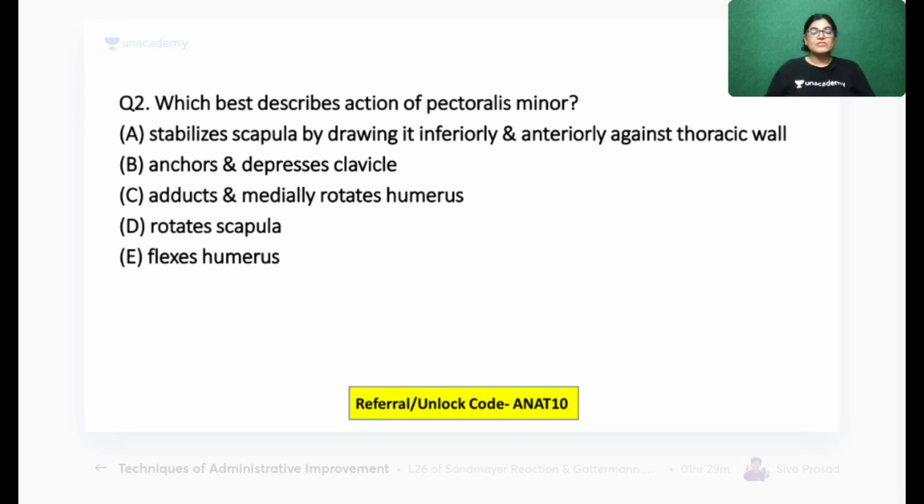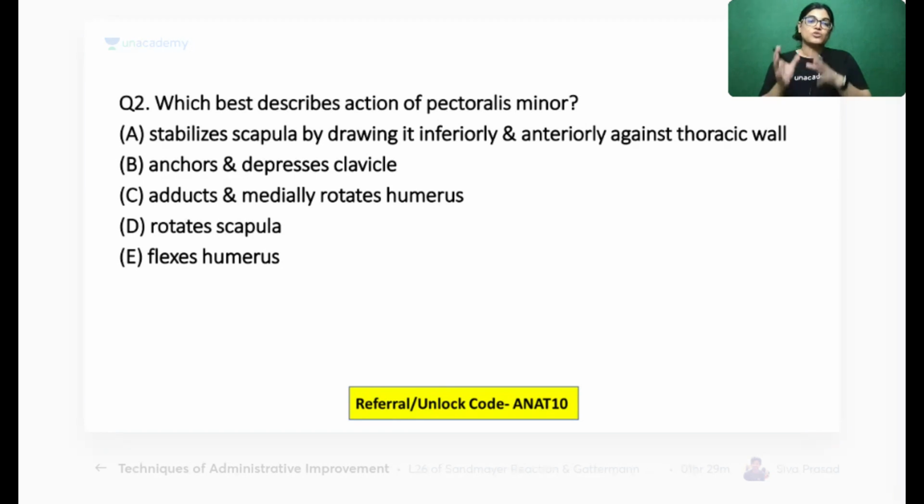Which best describes the action of the pectoralis minor muscle? We have got 5 options and you have to tell me which of the following is the best answer for describing the action of the pectoralis minor muscle. Question number 2, your time starts now.